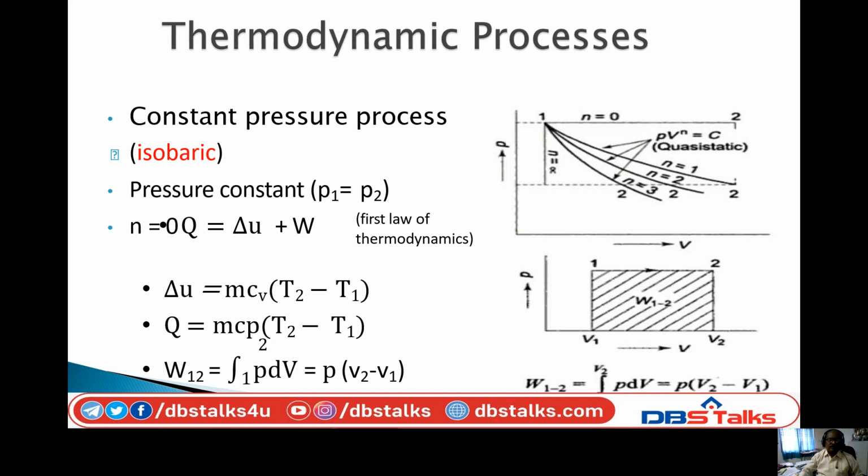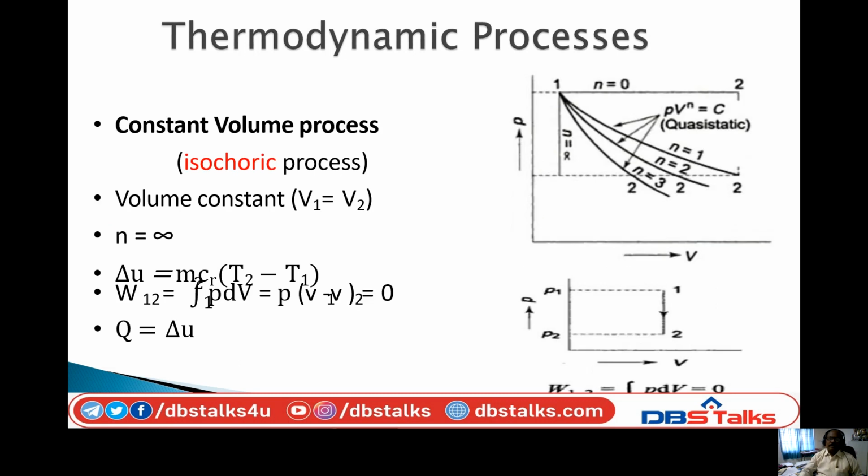So internal energy is delta E equal to mcv into T2 minus T1. Internal energy is generally taken at constant volume, mcv into T2 minus T1. Q, the heat transfer, you can calculate as mcp into T2 minus T1, because it is a constant pressure process. So like this we can calculate heat transfer, internal energy, and finally the displacement work or work done.